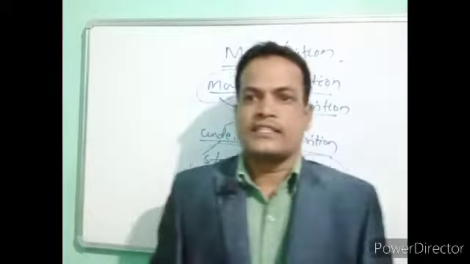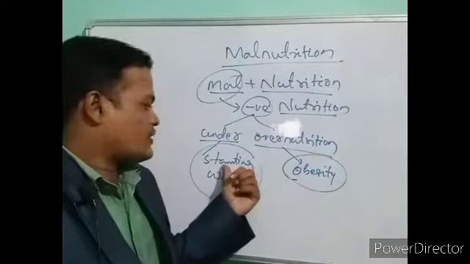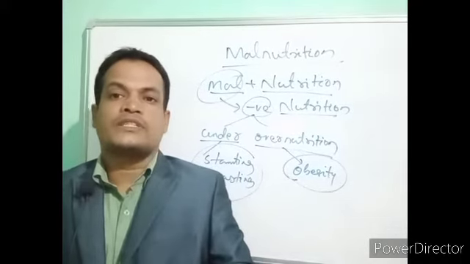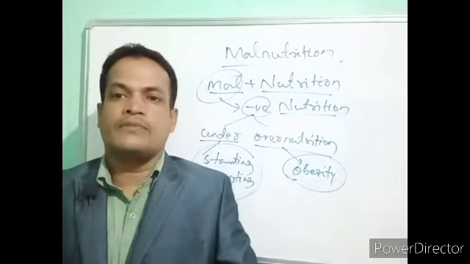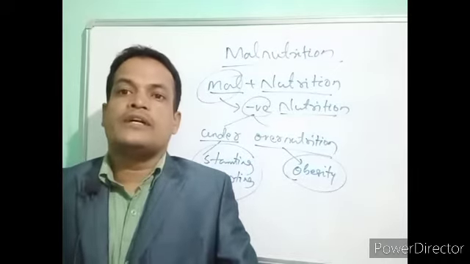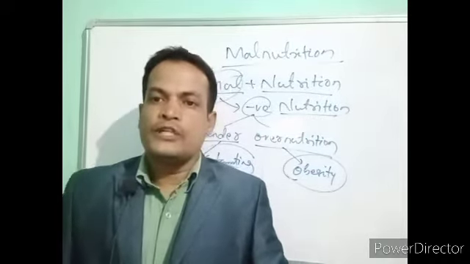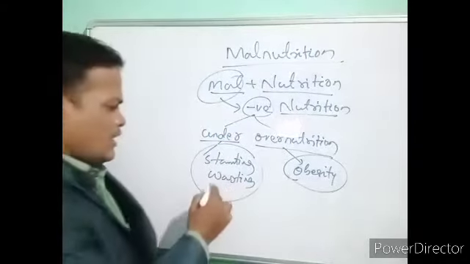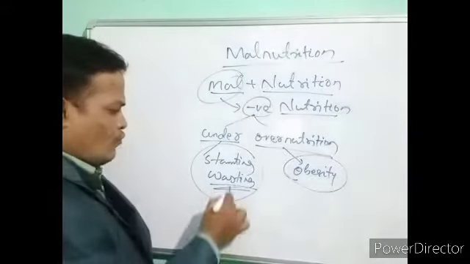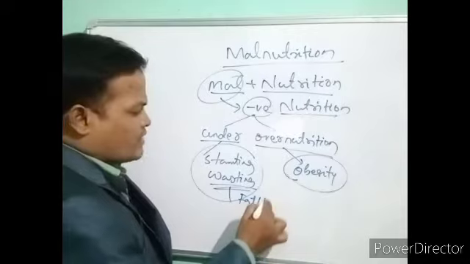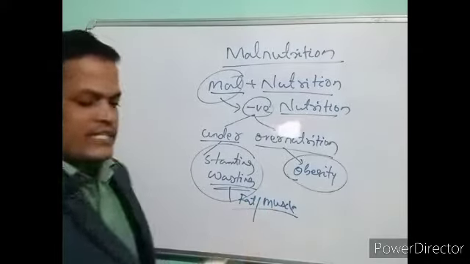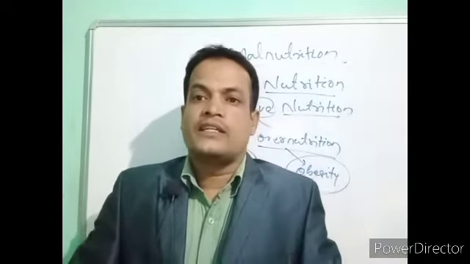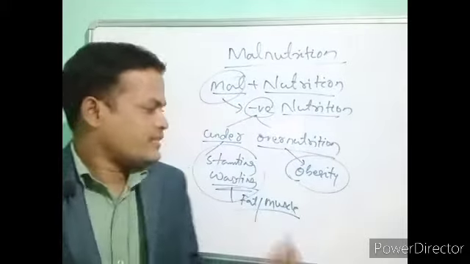Undernutrition causes stunting and wasting, and overnutrition causes obesity. What do we mean by stunting and wasting? Let us see stunting. Stunting means the height or length of the body is not at the standard level as per the age. If the length or height of the child is below the standard level for the age, that is called stunting. And if there is low fat and low muscle content, low muscle weight, then this is called wasting. Means only skeletons will remain, no muscles, no fats as per the requirement of the age. Is it right?